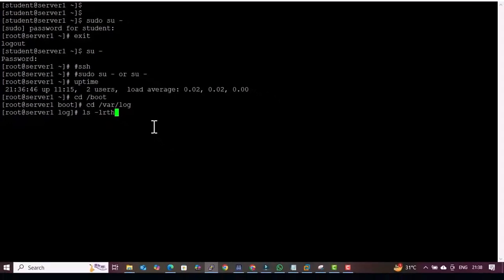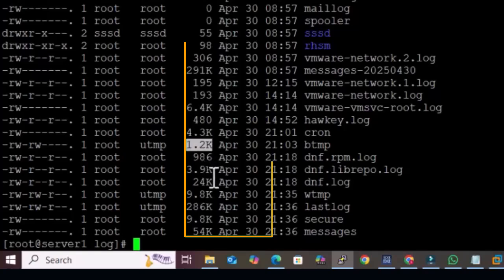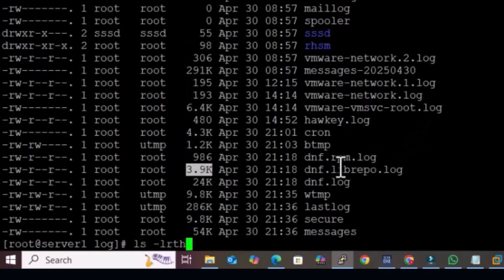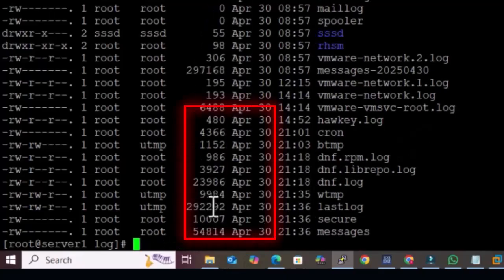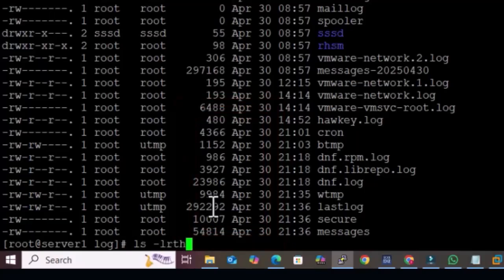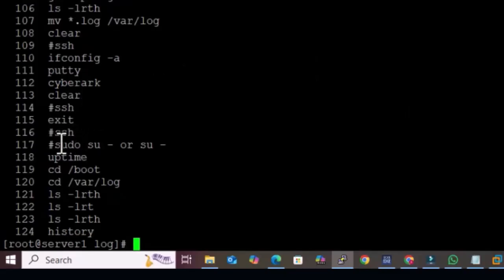ls -lrth. Let me show you the difference. Now it is showing 4.3K, 1.2K, 3.9K. It is due to the option h, which is human readable. If I remove the h, it now shows you the data in bytes, which you might not be able to calculate easily. So you have to put h to get the exact details. We can check the commands that you used by history. One is ssh, second is sudo, third is uptime, fourth is boot, sixth is ls -lrth.